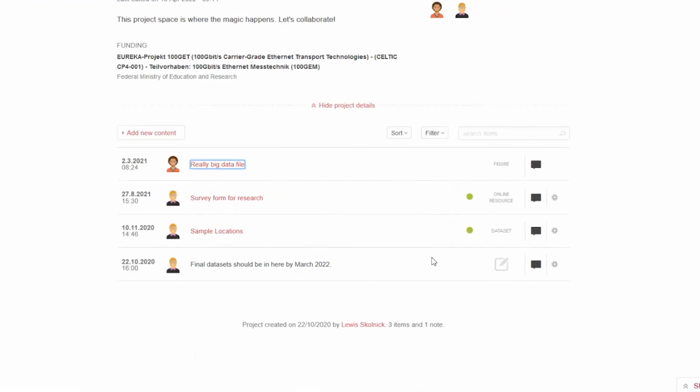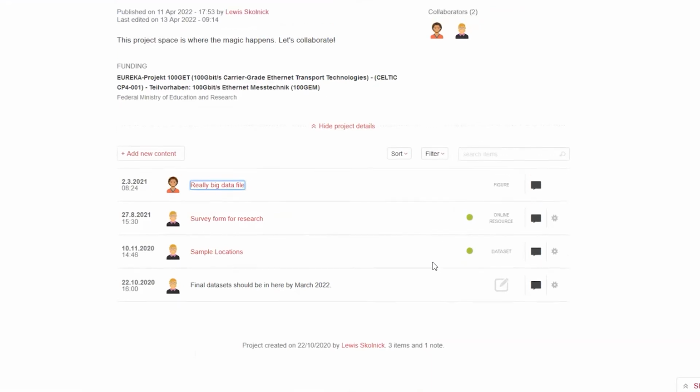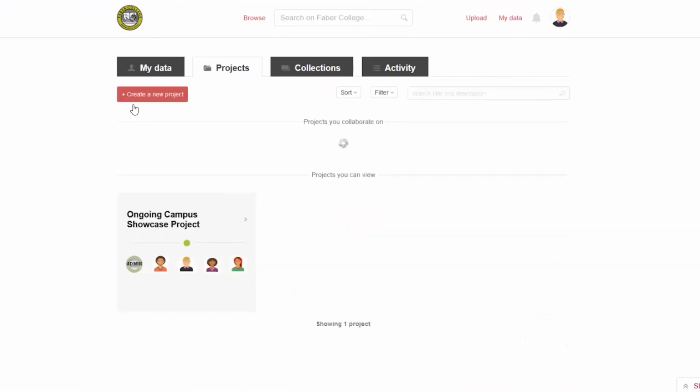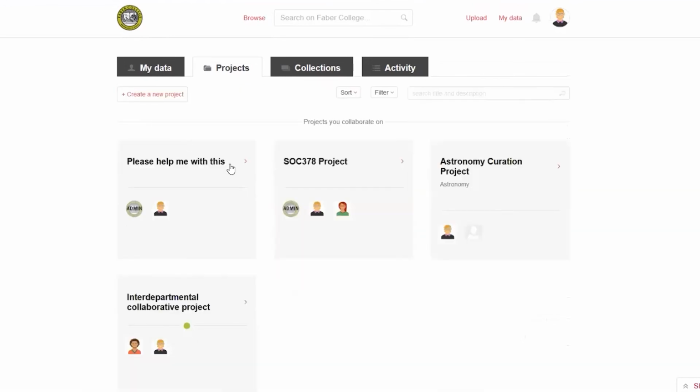The other use case for projects, I mean, there are lots of them, is if you are preparing data for publication and you want some help from an expert, a librarian, someone who's really good at providing metadata, or saying like, hey, you need to add a README file, and I found a typo in your README file, whatever it is.